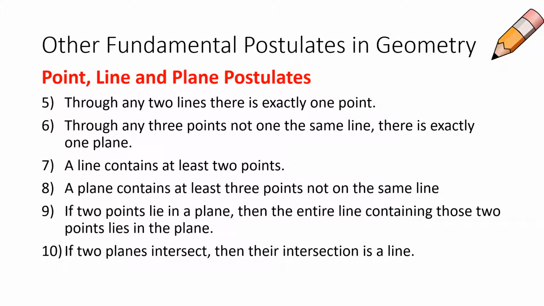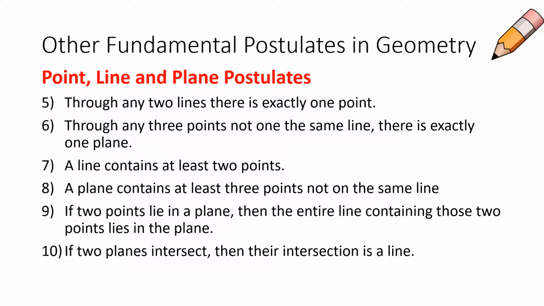Okay, so some more postulates that we can just take for granted and we don't have to prove. So number 5, through any two lines, there's exactly 1 point. Okay, we'll talk about this later in class 2. And then number 6, through any 3 points not on the same line, there's exactly 1 plane. So what we're saying is that if we have a line, there has to be a point on it. If we have a plane, there has to be at least 2 or 3 points on it, okay? And then a line that contains at least 2 points. And a plane contains at least 3 points that are not on the same line. So those are kind of all the same thing, 5 through 8.